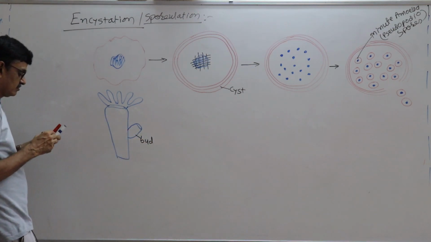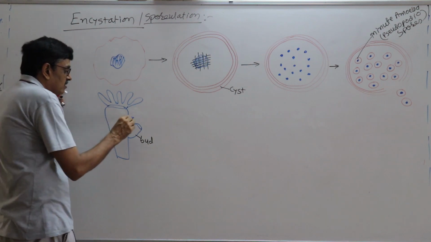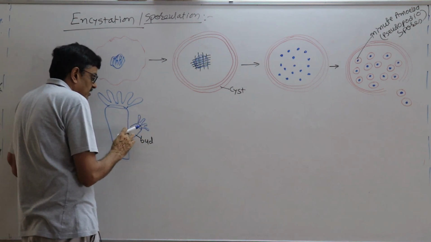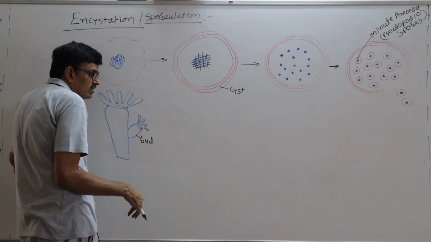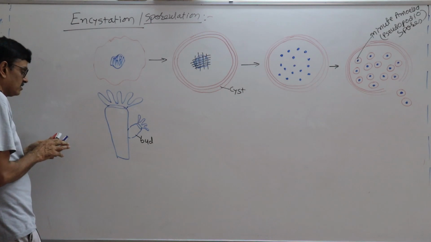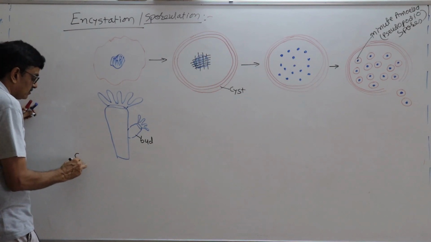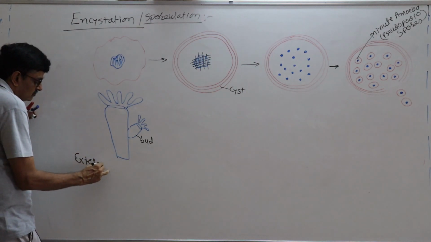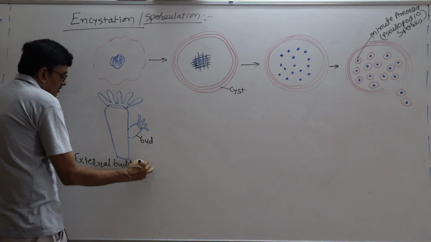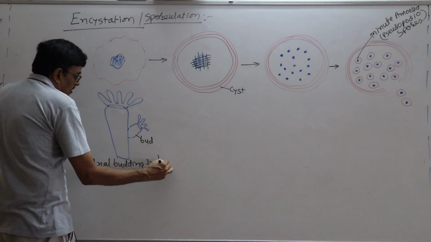And then what happened? Later on it is separated from the parental one and exists as a separate organism. And that is called as what? External budding in hydra.